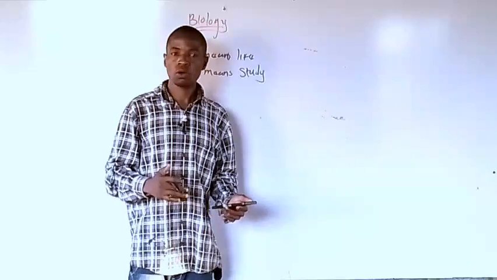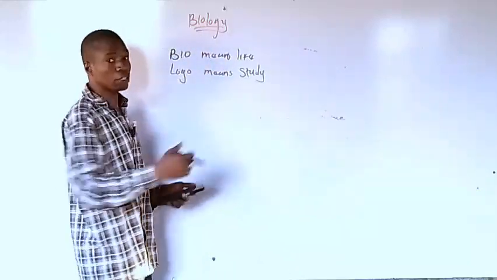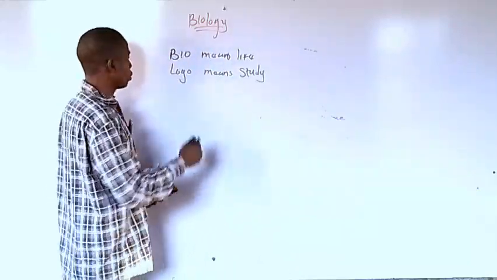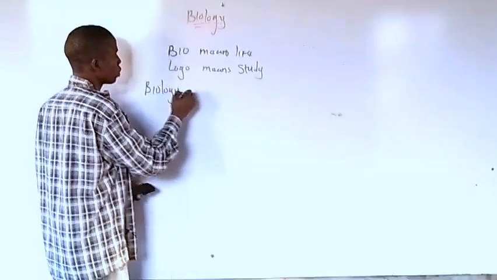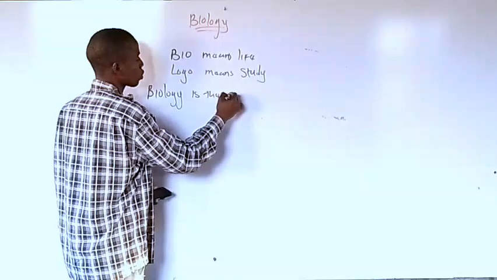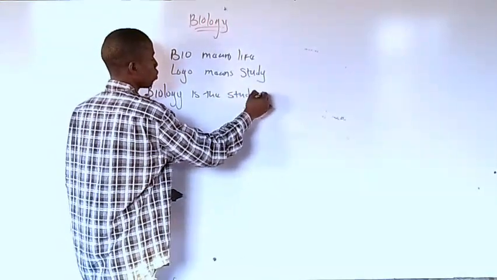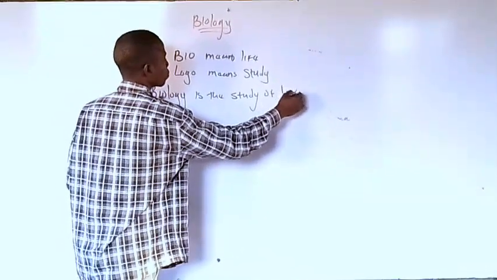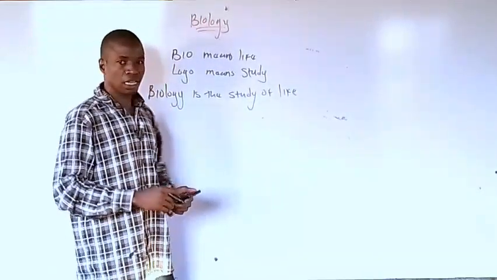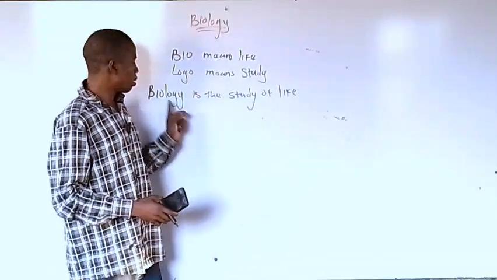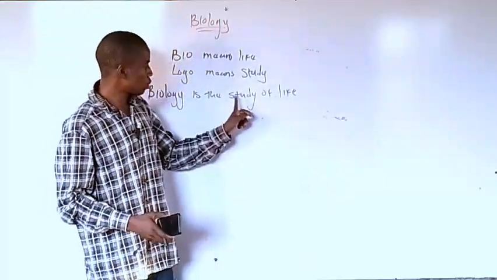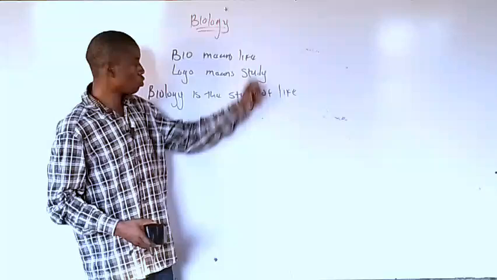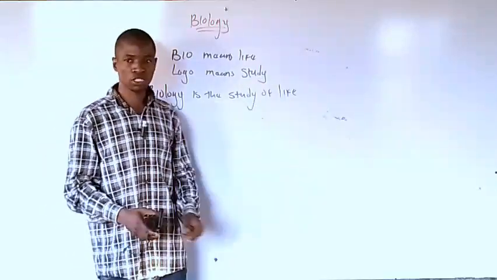So if you want to define biology, you can say biology is the study of life. In biology, you can see the study and life combined together form biology.